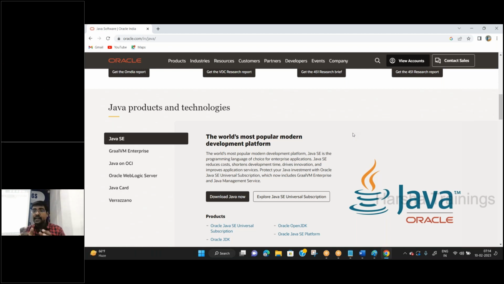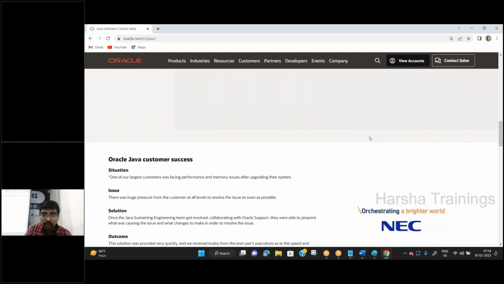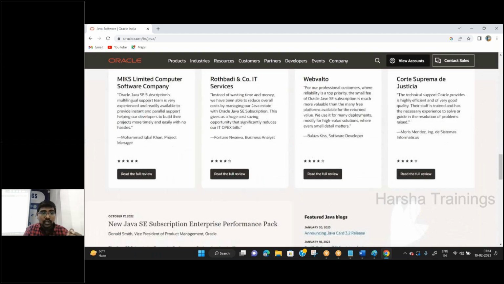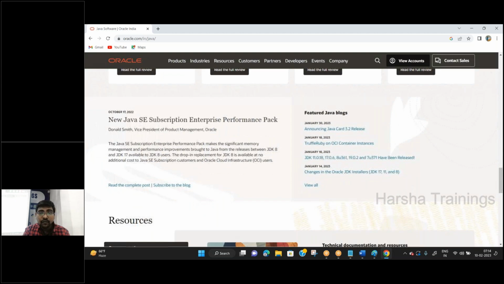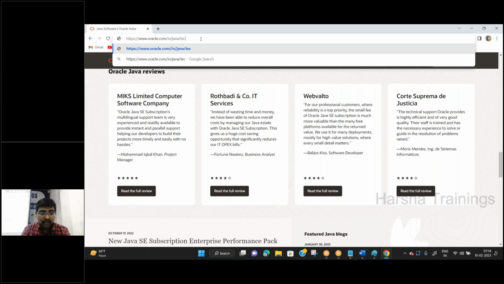If you click directly, it will download the latest version. But your aim is first to check the different versions of Java available. See this one: JDK 19.0.2 has been released, on January 18, 2023.